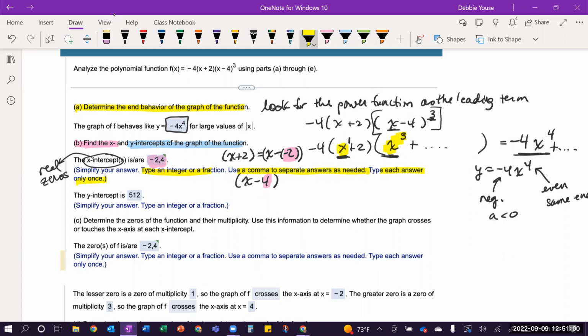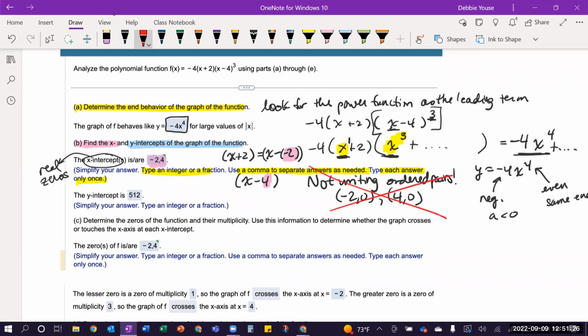The other thing I'm doing is I'm not writing ordered pairs because the directions don't say to do that, okay? So if you were to enter -2, 0, comma, 4, 0, that would be wrong.